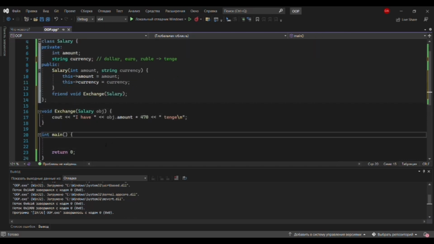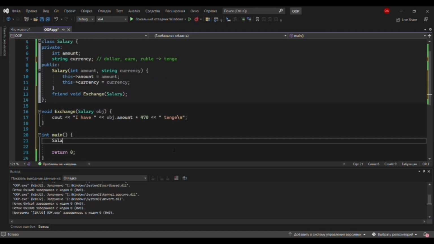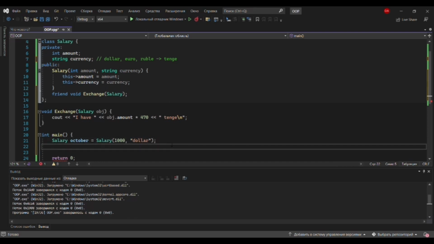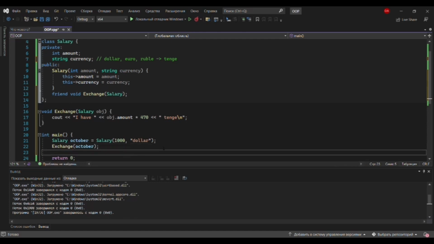Now let's check our code. Let's write our first object of salary. It will be October for this month, and we should write amount. It will be 1000 and our currency will be dollar. Next, we will check our function exchange, braces October. There is some mistake. Oh, exchange with a capital letter.